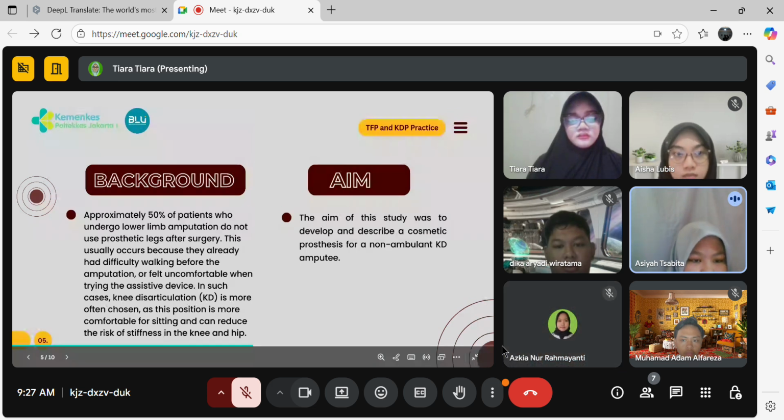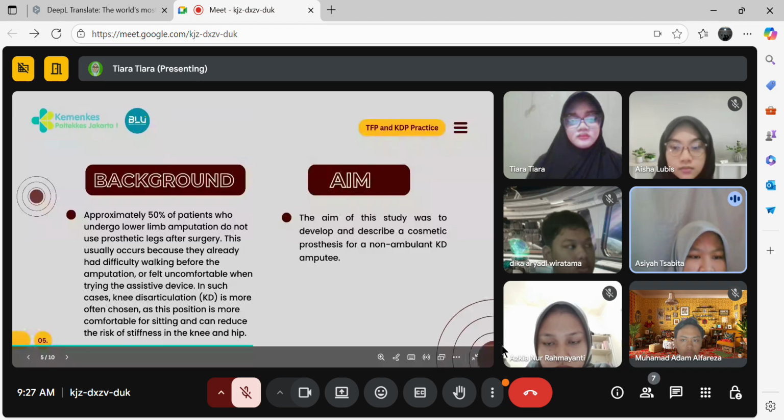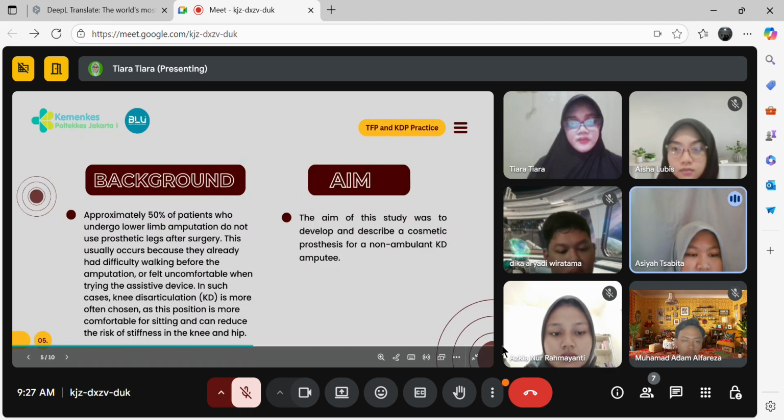Approximately 15% of patients who undergo lower limb amputation do not use prosthesis leg after surgery. This usually occurs because they already had difficulty walking before the amputation or felt uncomfortable when trying the assistive device. In such case, knee disarticulation is more often chosen as this position is more comfortable for sitting and can reduce the risk of stiffness in the knee and hip.